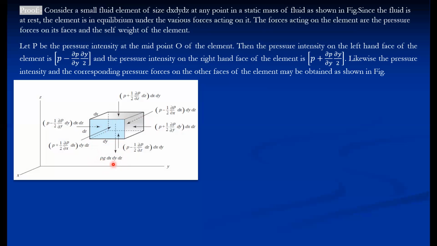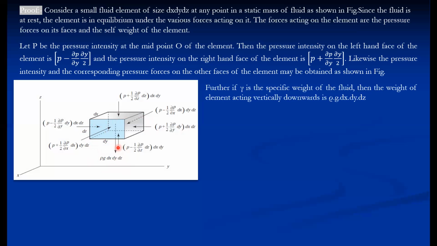So density into volume is mass, and mass into gravitational acceleration is the weight of the fluid. So if gamma is the specific weight of the fluid, then the weight of the fluid element acting vertically downward is rho g dx dy dz. So these are the forces acting on the fluid element.